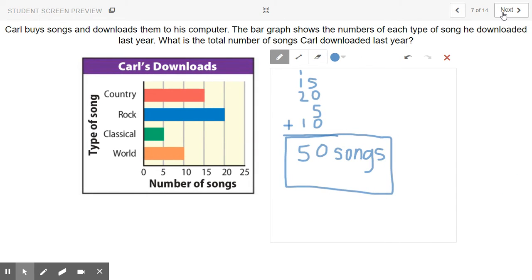I want to know what's the total number of songs that Carl downloaded last year. So if you look at that little chart, country is 15 songs, rock is 20, classical is 5, world is 10. If I add that all up, it equals a total of 50 songs downloaded.